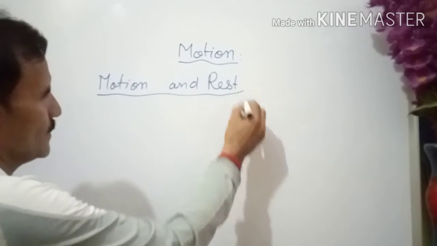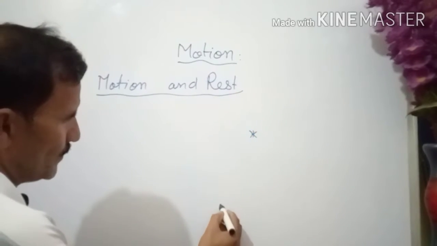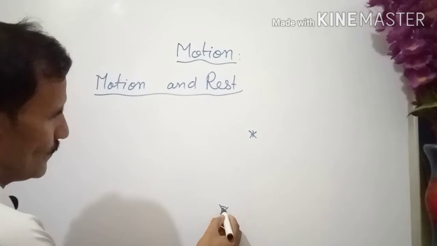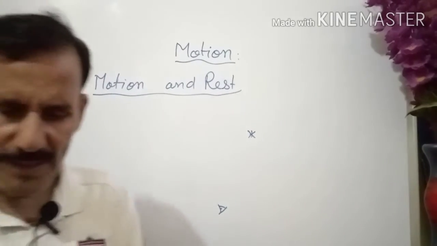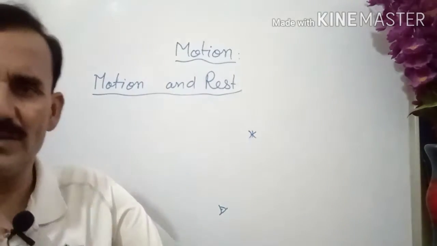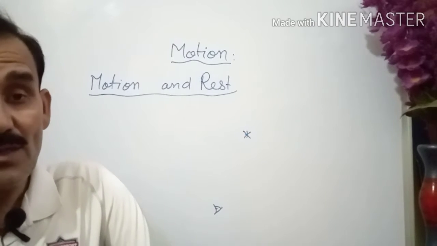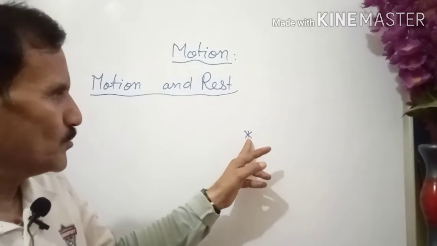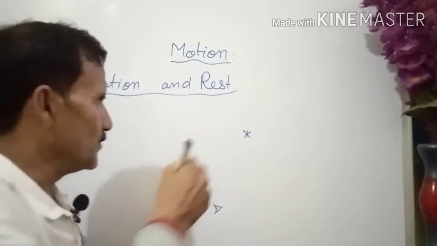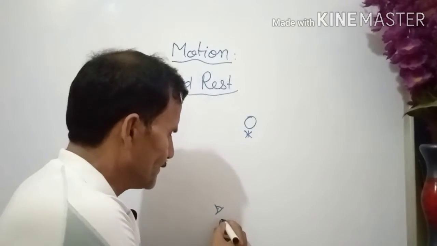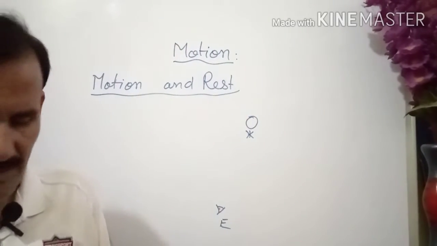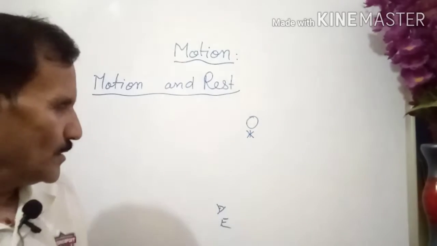Suppose you are seeing an object from here, and at different time intervals, after 1 second, after 2 seconds, you are finding that the position of the object is not changing. Okay? What are you observing?